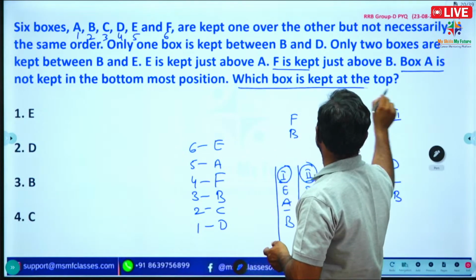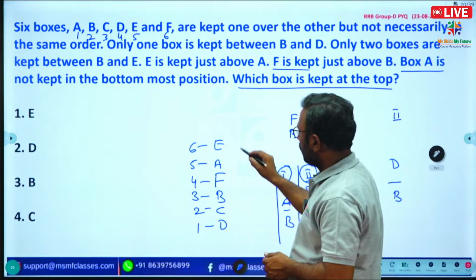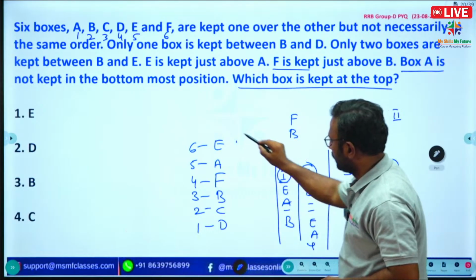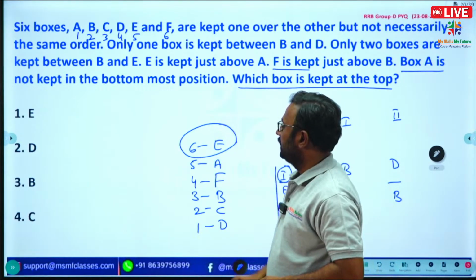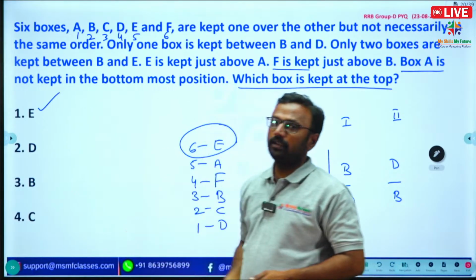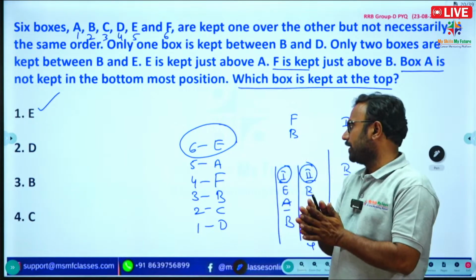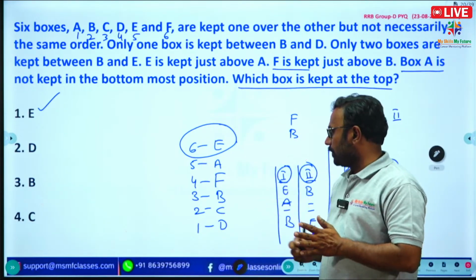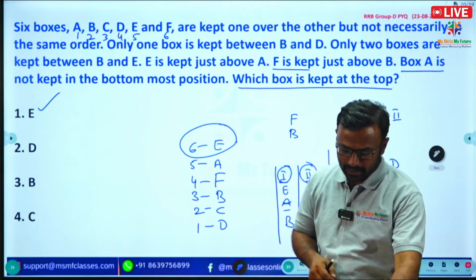Which box is kept at the top? E is there at the top. E A F B C D. Okay, next question.